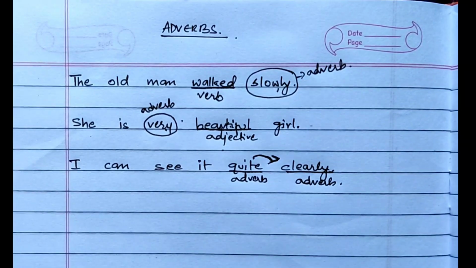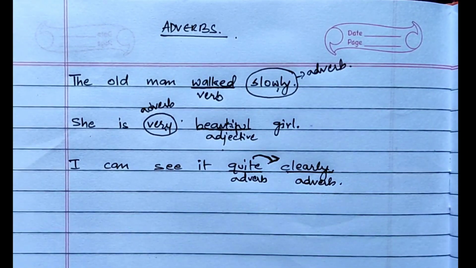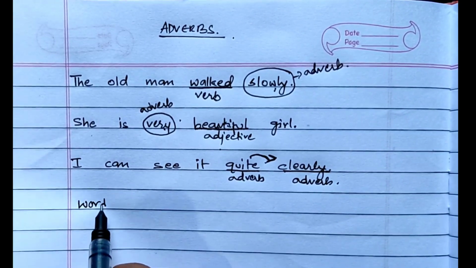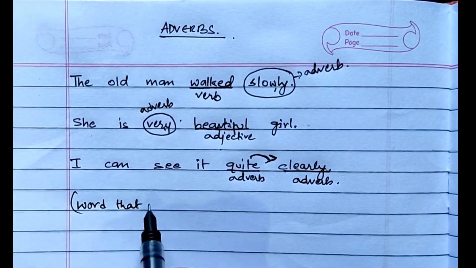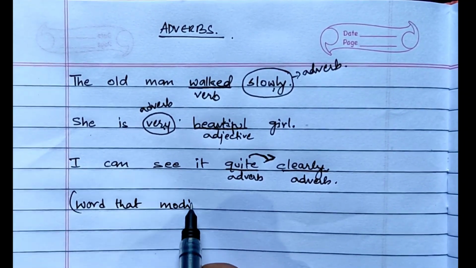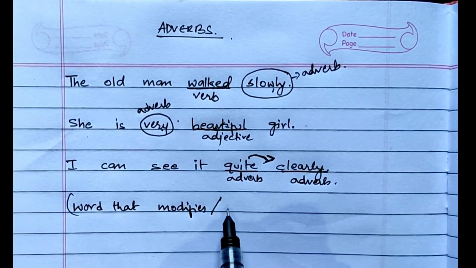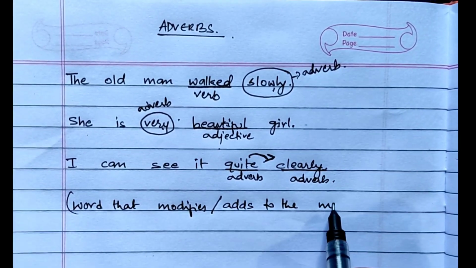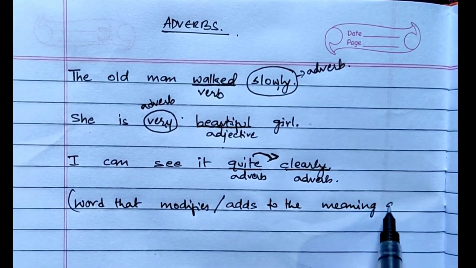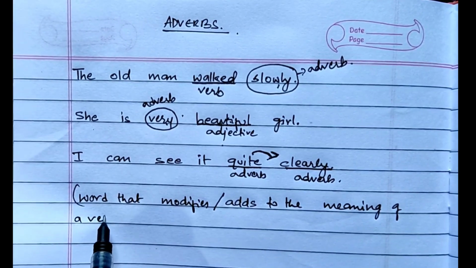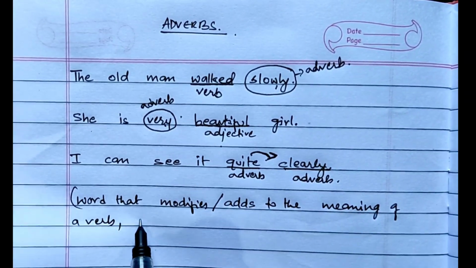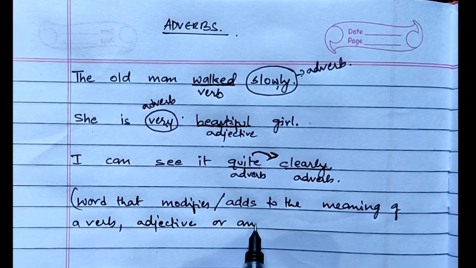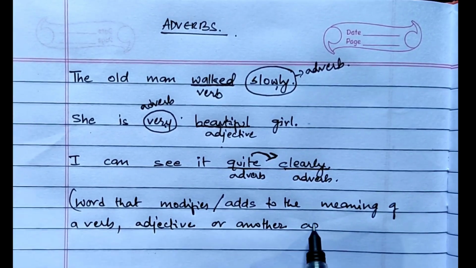Okay, so we can write here the definition of adverb as adverb is a word that modifies or adds to the meaning of a verb from the first sentence, adjective from the second sentence, or another adverb.